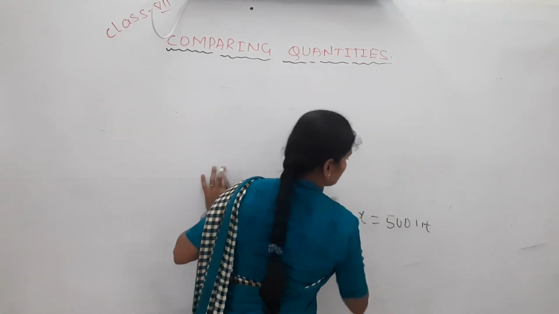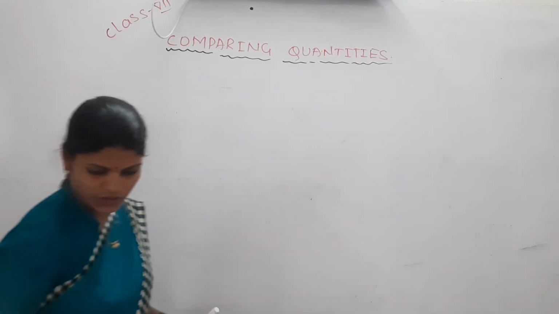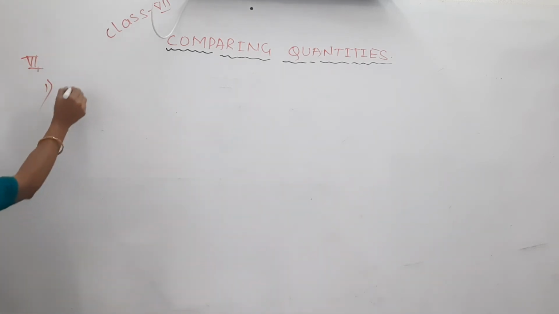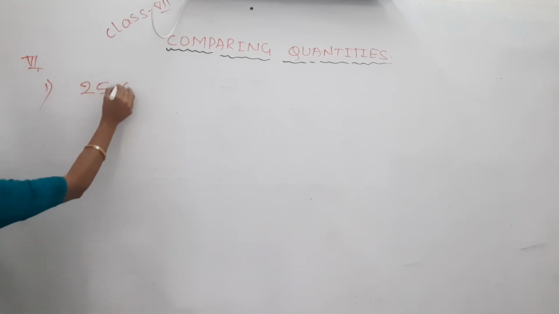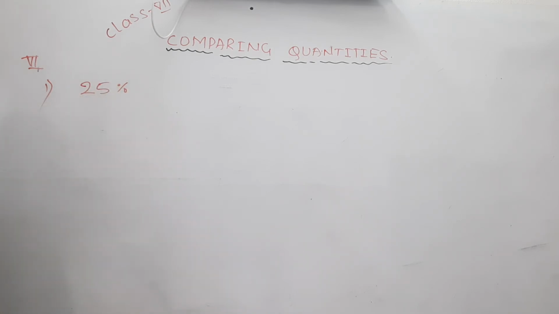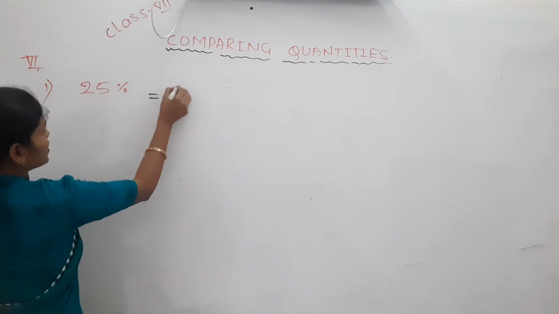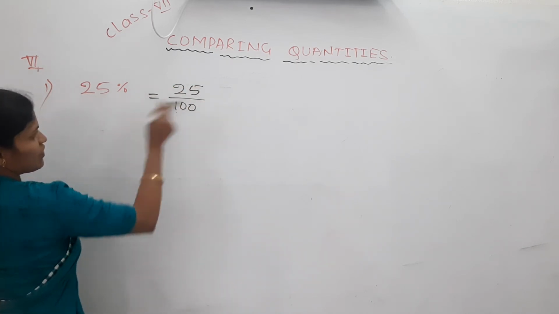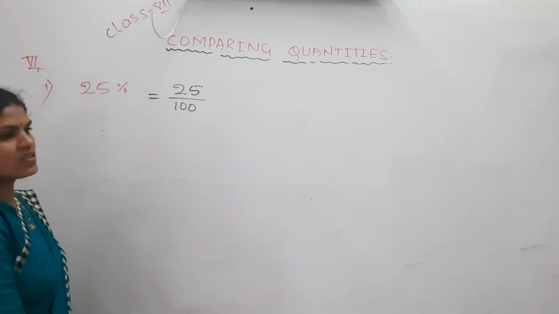Yes, take here. Which question? Sixth question. First one, what has he given? 25%. First, 25% we keep as a fraction. A fraction is nothing but 25% is 25 out of 100. Yes, 25 by 100.